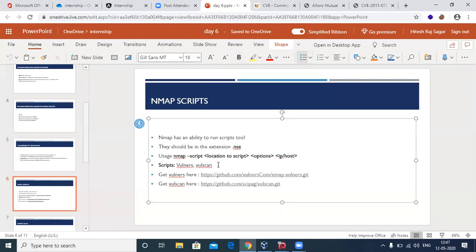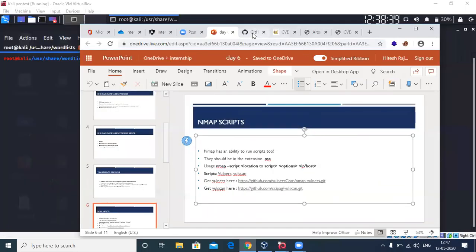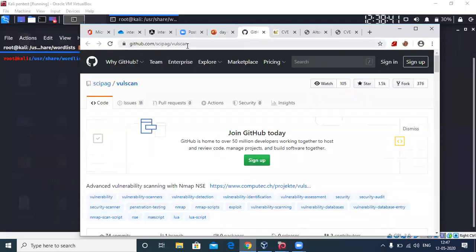So what scripts actually allow you to do the vulnerability scanning? You can get these both from GitHub. They are named Vulners and Vulscan. So let me paste those links in the chat.